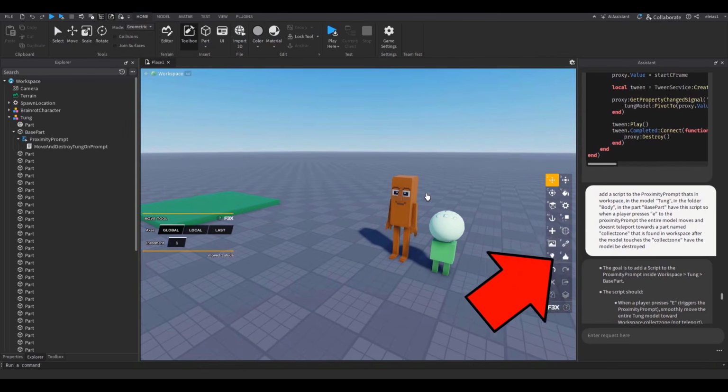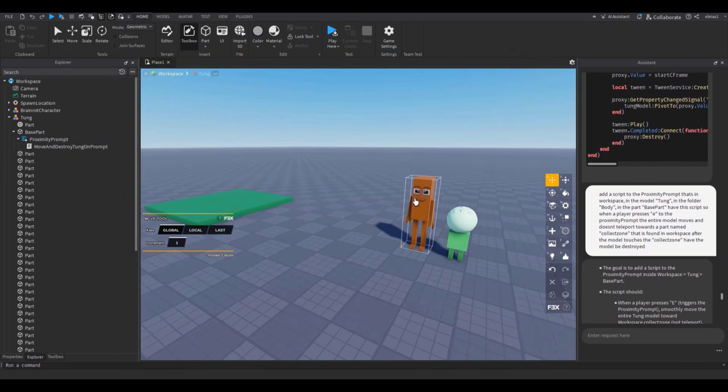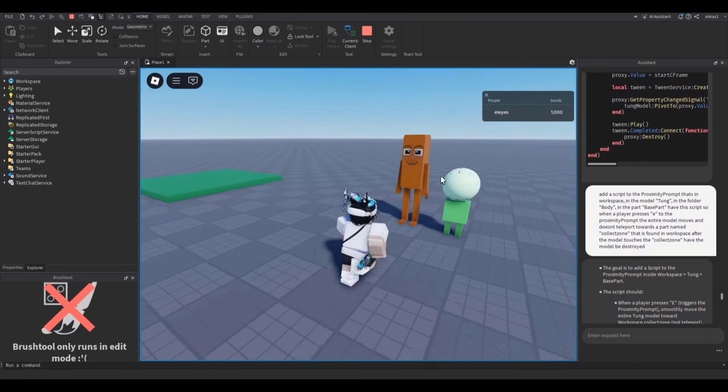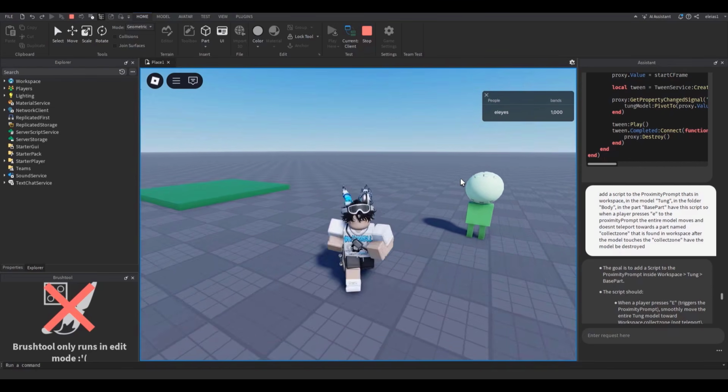Okay, I did it again, and then I asked it to make it so it would add a script to the proximity prompt. I told it to make it so a player would press E on this to interact with it, and then this will move towards the collect zone and not teleport, and then disappear. Let's see if it does it. So if the AI did work, it would do all of that. Come on. Hold E, it moves towards it, and it disappears. Oh, it disappeared. There you go. Okay, that was pretty good.